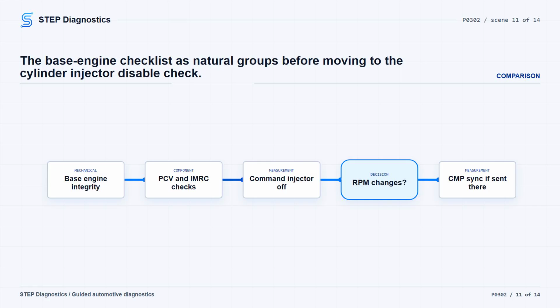There is also a cam position sync checkpoint in the shared misfire path. If earlier code results send you there, start the engine, monitor the sync PID, and if the CMP sensor appears out of synchronization, verify correct CMP sensor installation before continuing.